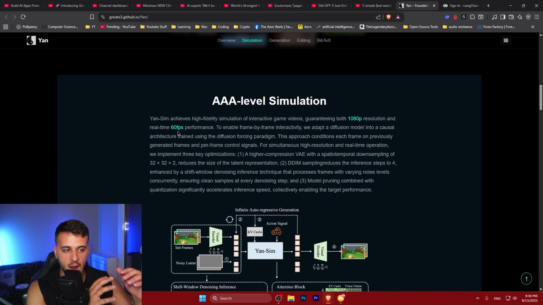So it has a high compression variational autoencoder. That's what they do. They downsample the resolution to be able to handle it efficiently. Also, they have some other things that allow them to have low inference steps, and they also pruned the model with quantization so they could significantly increase the speed during test time, during inference.